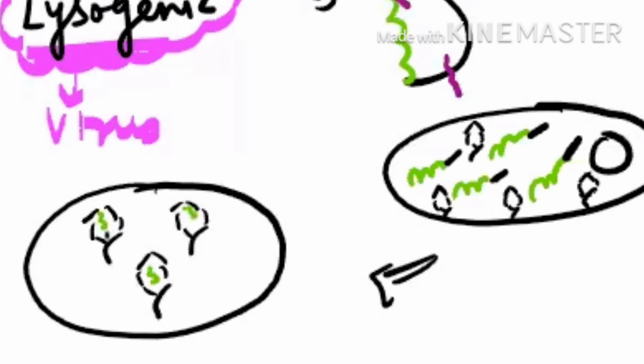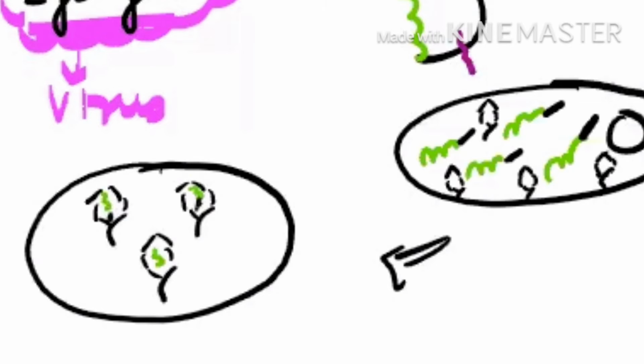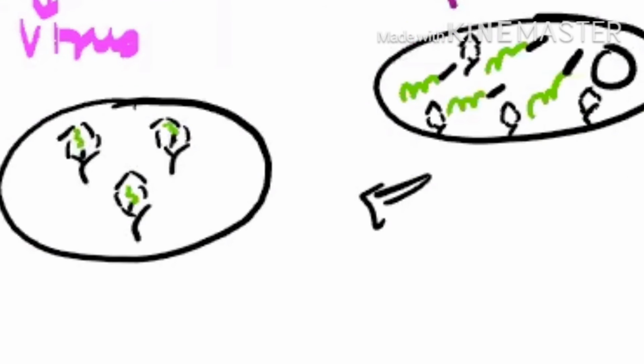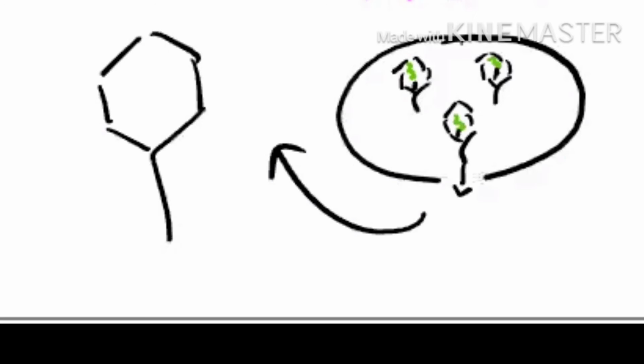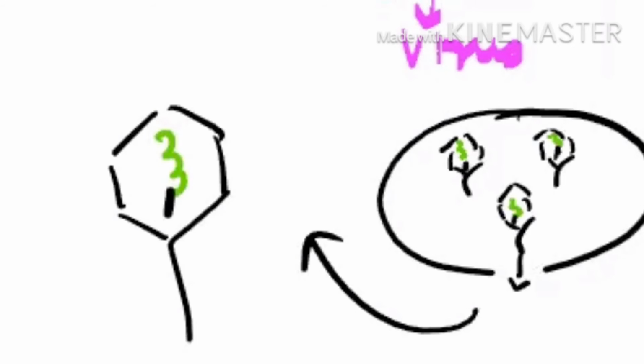Along with this, they are bringing the genetic material of the bacteria, and this bacteria will go for bursting. Bacteria will burst and the virus particles will be released. You can see the diagram here. See carefully, this is the bacteriophage now, which is bringing its own genetic material as well as the genetic material of the first bacteria. Okay, up till here, is it clear?